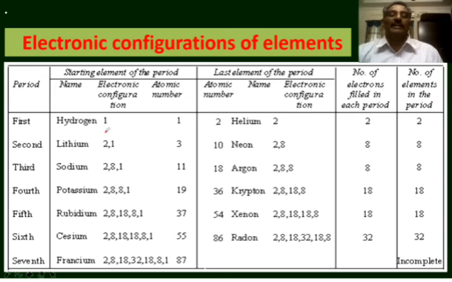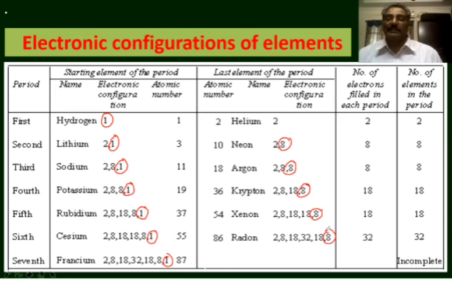If the outer electronic configurations are observed, they are the same for all the elements in this group: 1, 1, 1, 1. In the last group also, except helium, it is 8, 8, 8, 8, 8. But in the first element, helium, it's 2 only. As the first period cannot accommodate 8 electrons, it can accommodate a maximum of 2 electrons only. So we can't write 8 for the helium atom.